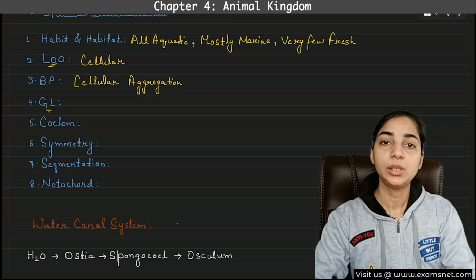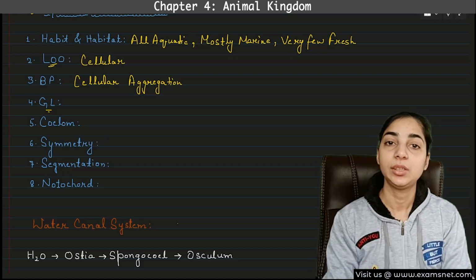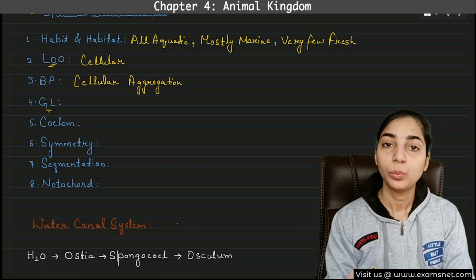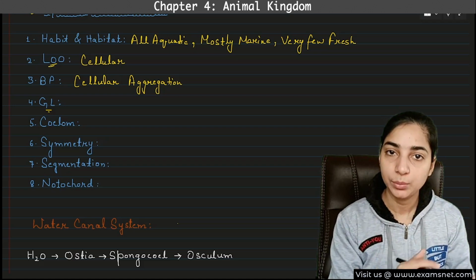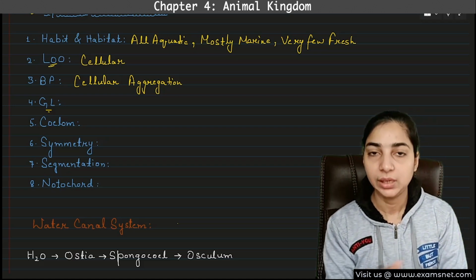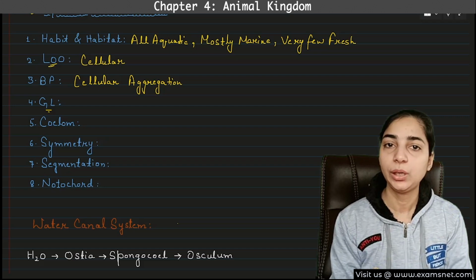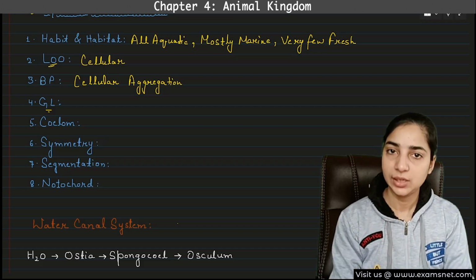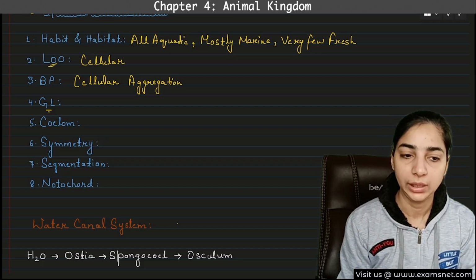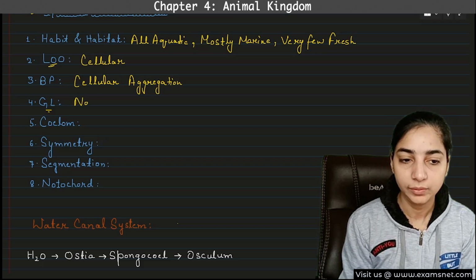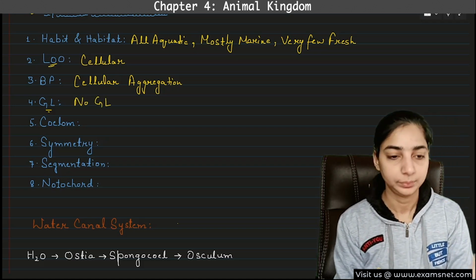No, because germ layers are formed when the cells of the body at the embryonic stage arrange themselves in different layers. But here there is no such arrangement of the cells, there is simply aggregation of the cells. So the germ layers are absent.